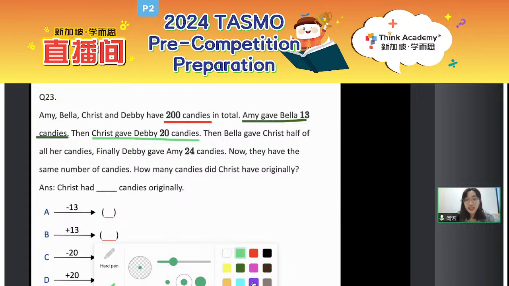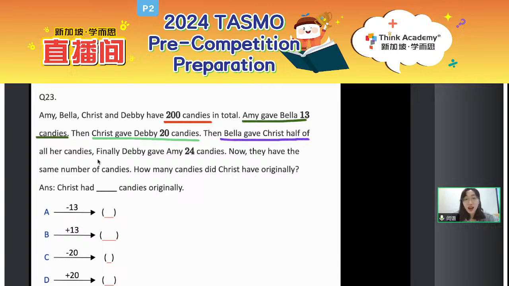And then following this, pay attention, next sentence is quite easy to make mistake. B gave C half of all her candies. Now, the number of candies that B has should be divided by 2. Well, what about for C? Can I say that B divided by 2, so C multiplied by 2?